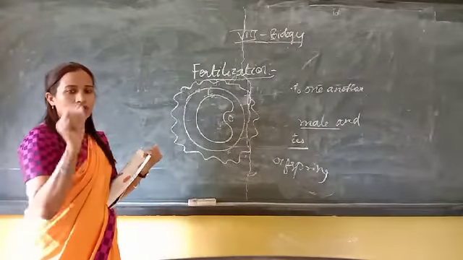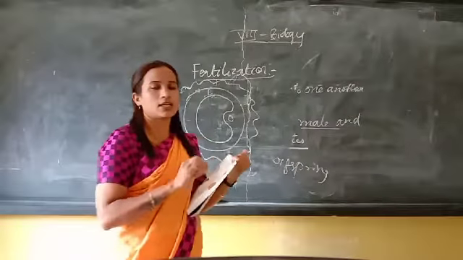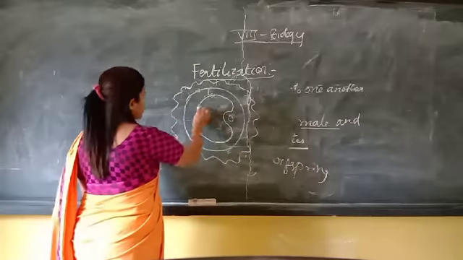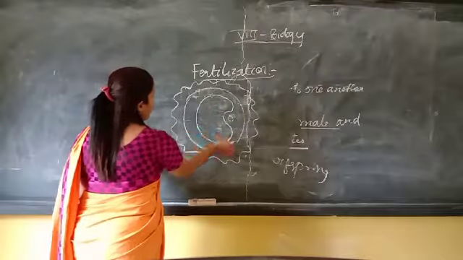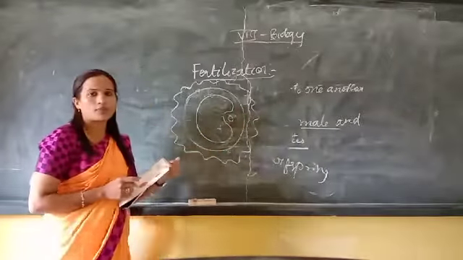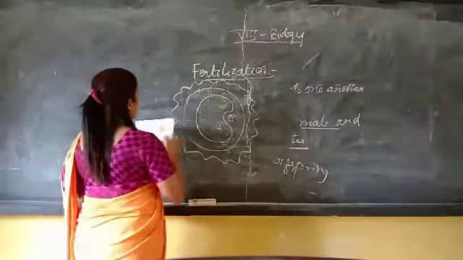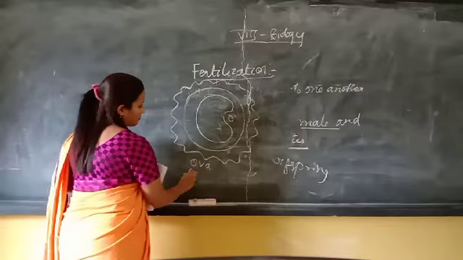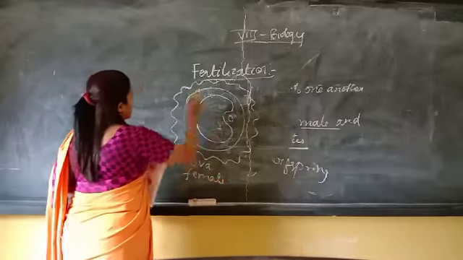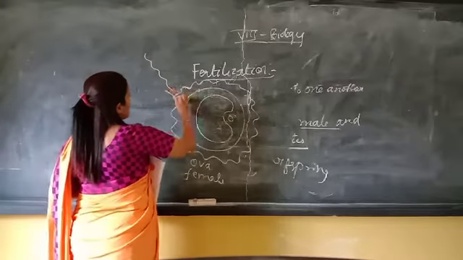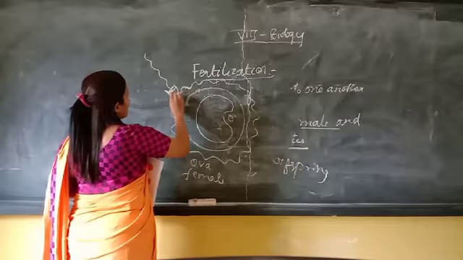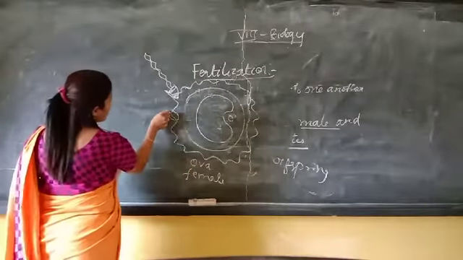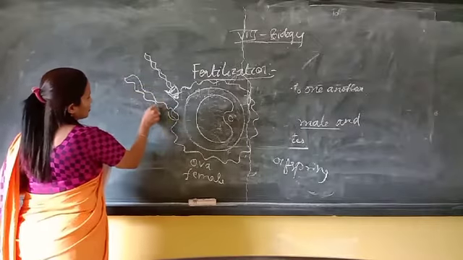It has the nucleus at the center and the cytoplasm around it. We can represent it like this. This is the female ova. Here the fusion of the sperm will take place, children. Draw the structure of the sperm here.